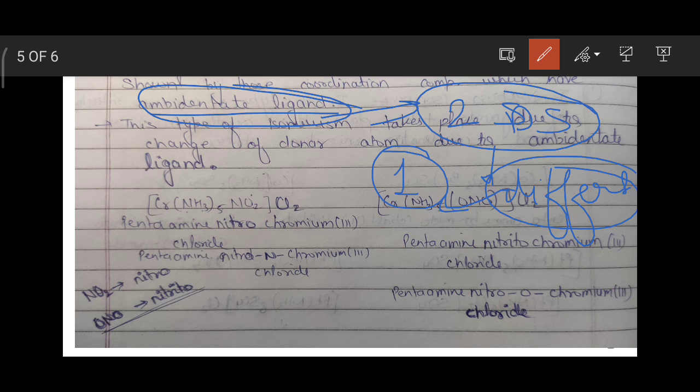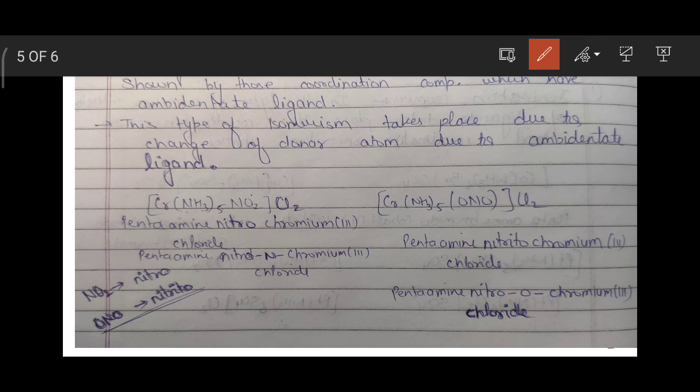So they have two sites, but during bonding they form a bond from only one side. NO2 is one example of an ambidentate ligand. In NO2 two possibilities are there: either nitrogen can bond or oxygen can bond.